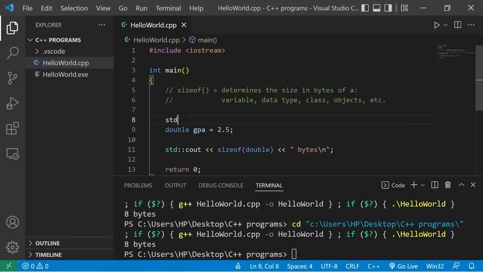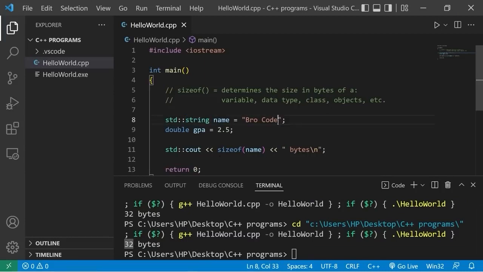So let's try a couple other variables. I'll create a string, standard string name. Assign some name. Then I will find the size of the string, sizeof name. The size of a string is 32 bytes. Because a string really just holds an address to where some text is located. The address of where the string of text is located is 32 bytes. Even if I were to change the size of the string, bro code is awesome, well, this size is still going to be the same, 32 bytes, because a string is a reference data type.